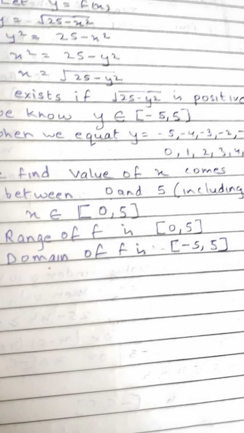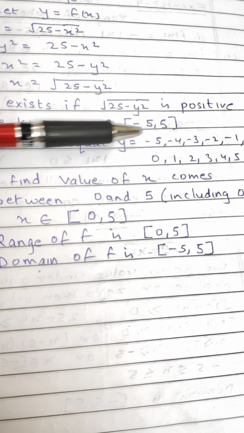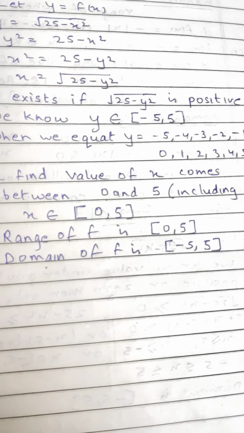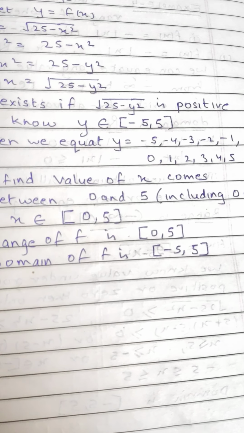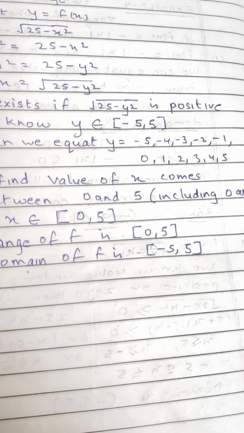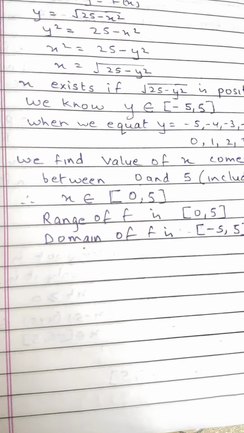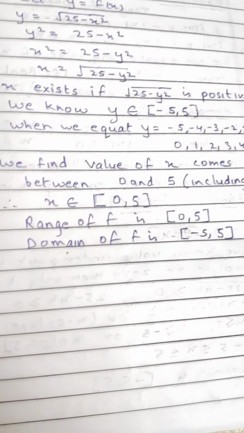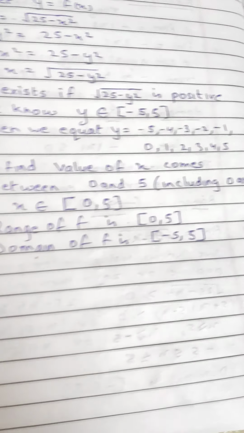We know that y belongs to the values between minus 5 to 5, including minus 5 and 5 also. When we substitute y is equal to minus 5, minus 4, minus 3, minus 2, minus 1, 0, 1, 2, 3, 4, 5, we find the value of x comes between 0 and 5, including 0 and 5.